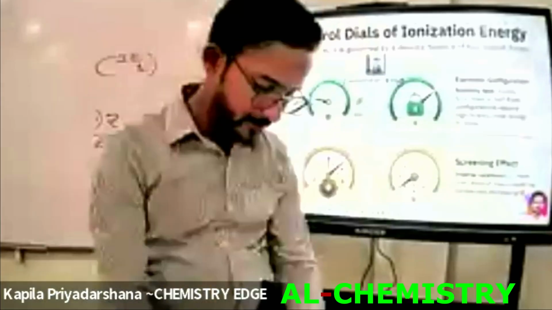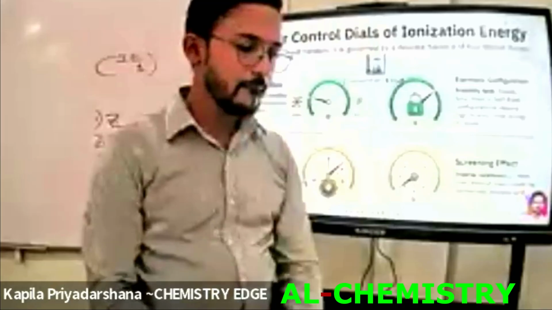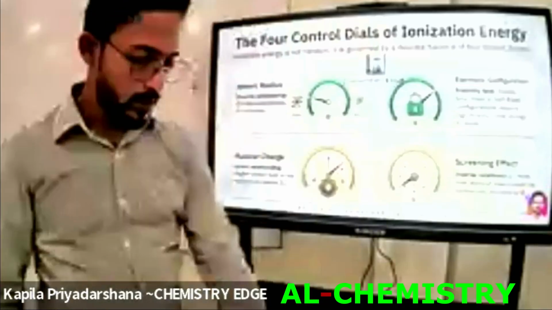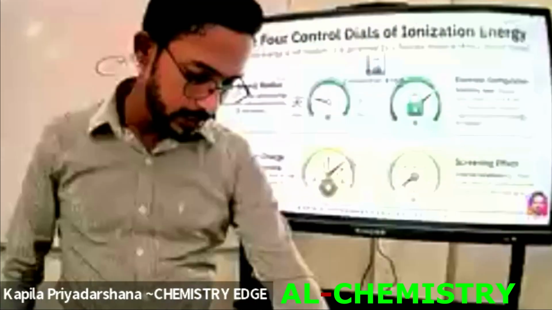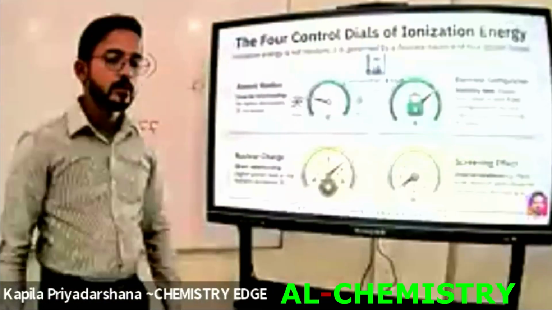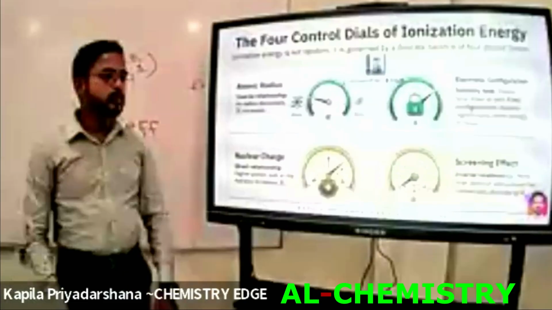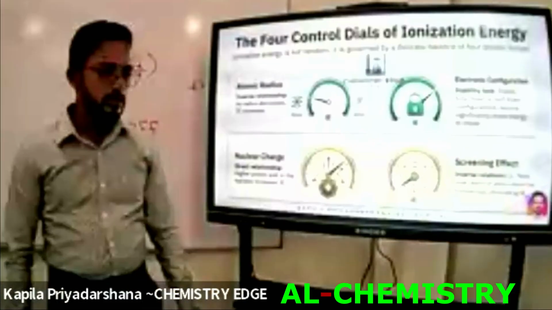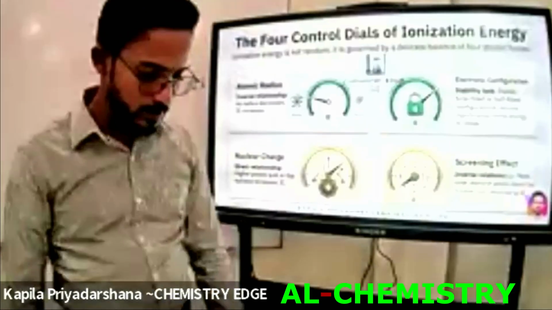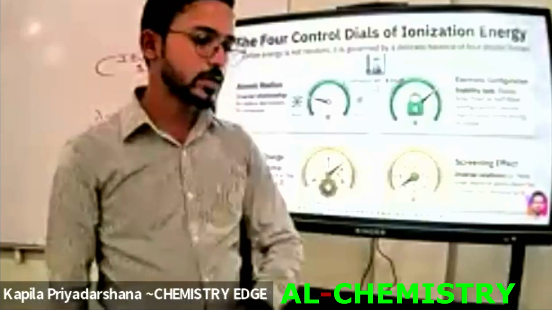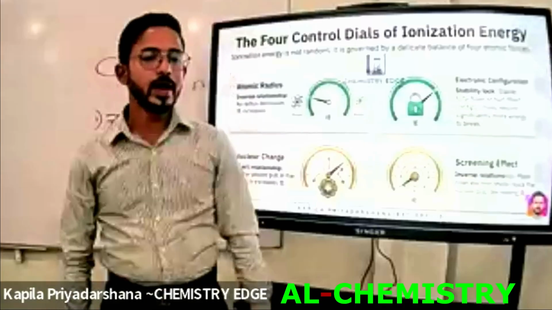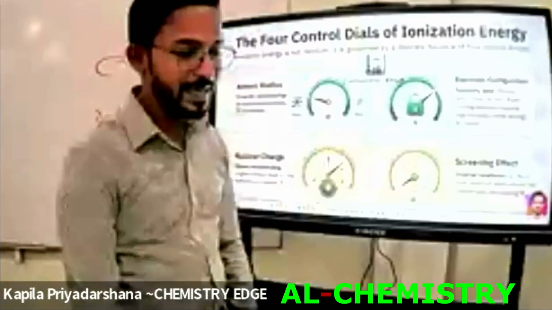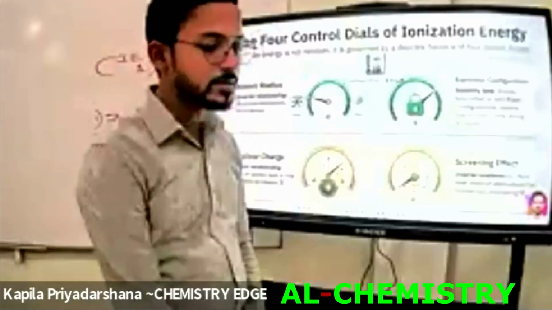Write down here as a point: ionization energy is mainly influenced by 2 factors.